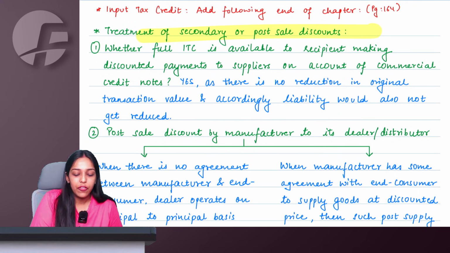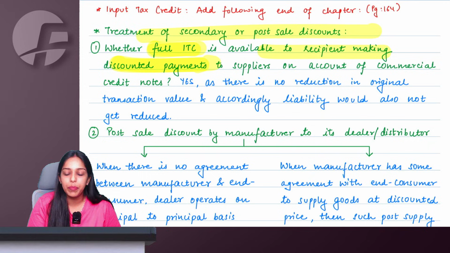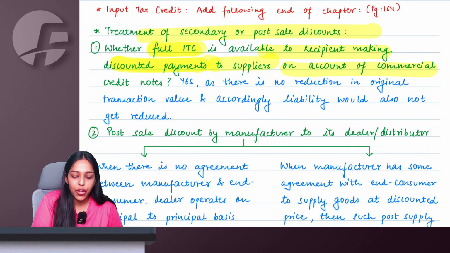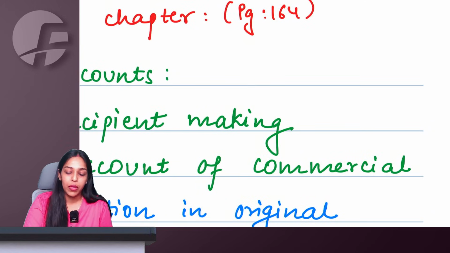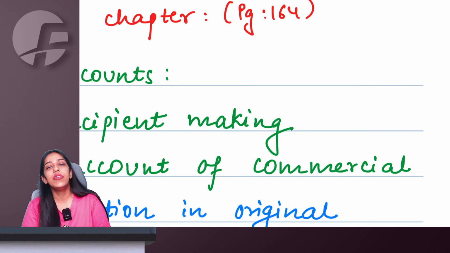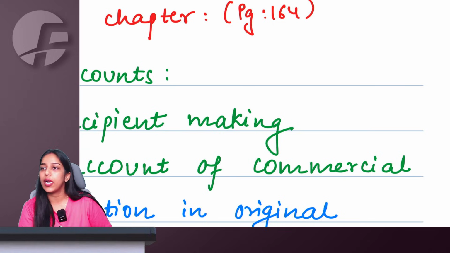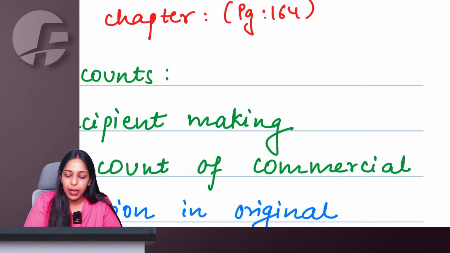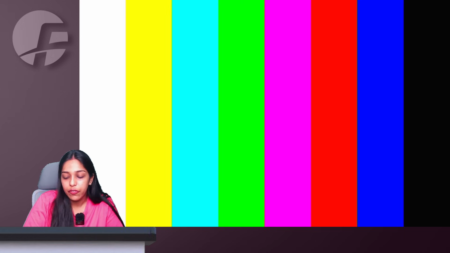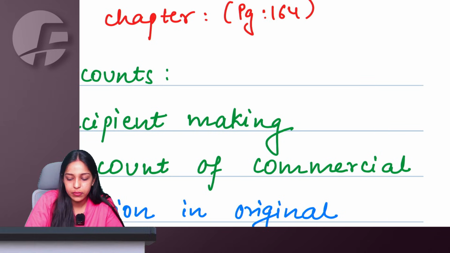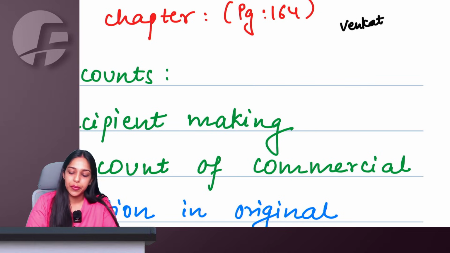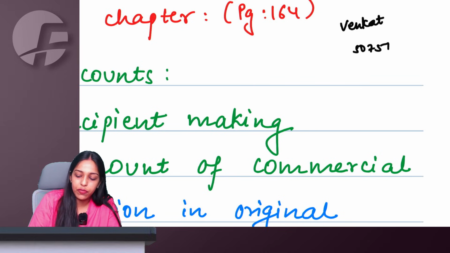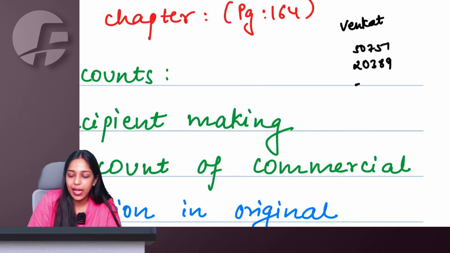So we are asking whether full ITC is available to recipient making discounted payments to suppliers on account of commercial credit notes. Okay. First of all, tell me, for commercial credit notes, will the supplier get any reduction in output liability? Let us say, ma'am, we have Venkat here. Ma'am, I made 4 sales to Venkat. One for 50751, another for 20389 and similar amounts.